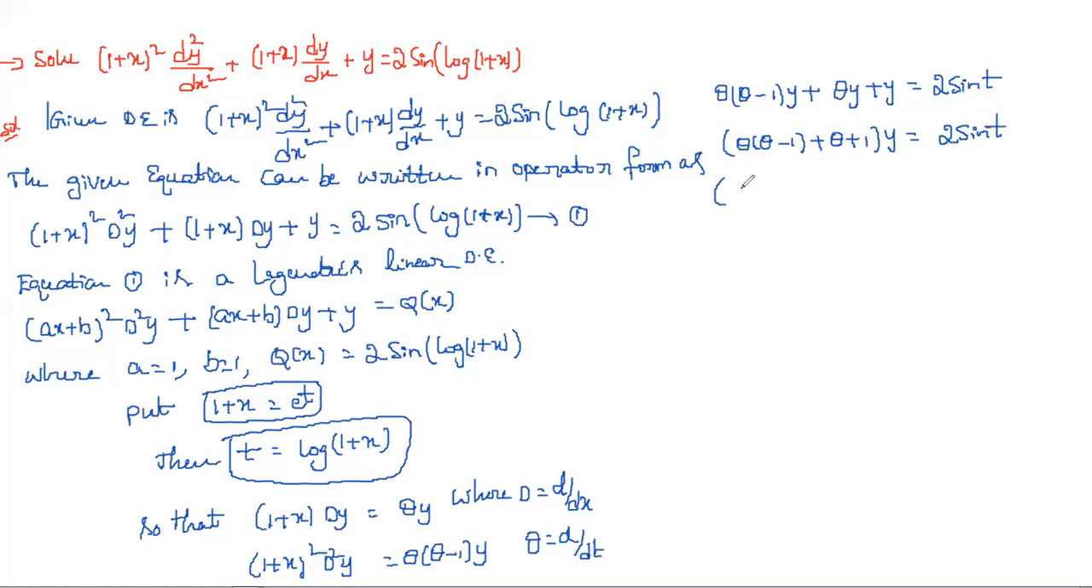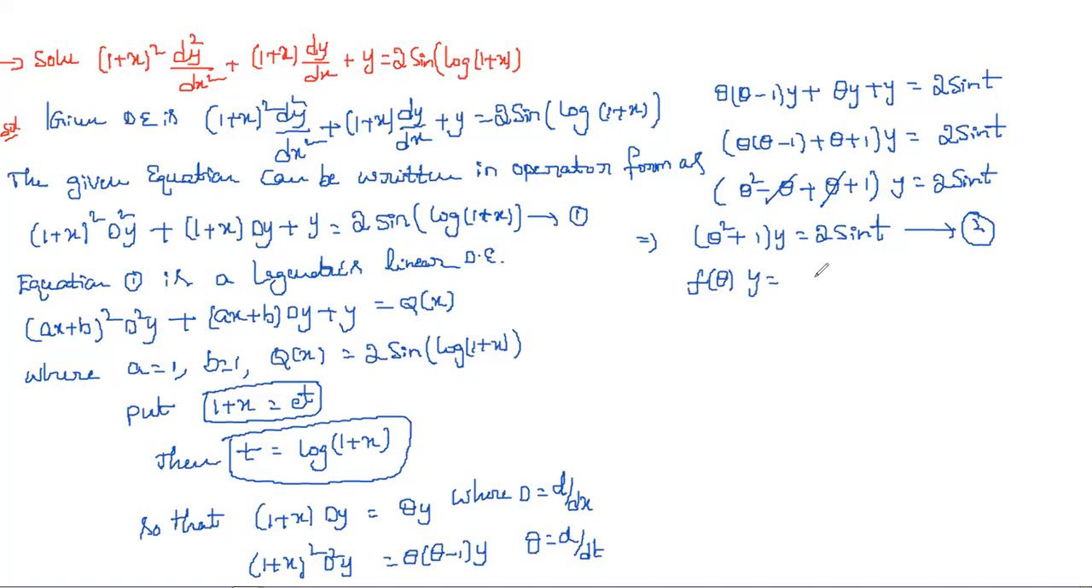And then if you multiply, theta square minus theta plus theta plus 1 into y is equal to 2 sine t. Here these two cancel, and what remains is (theta square plus 1) into y is equal to 2 sine t. Now, is this a linear differential equation with constant coefficients or not? Yes, it is of the form f of theta into y is equal to Q of t.